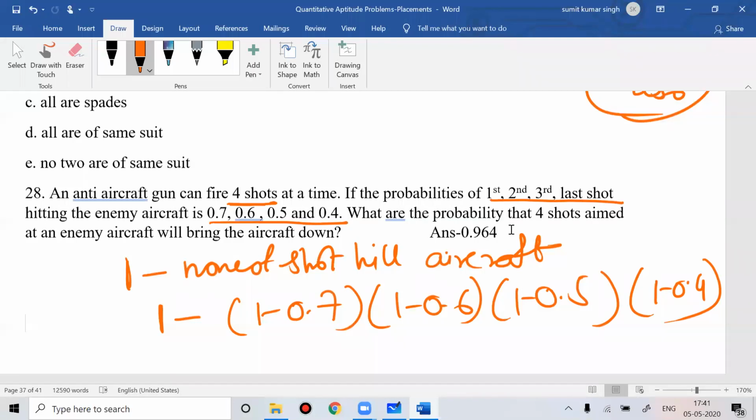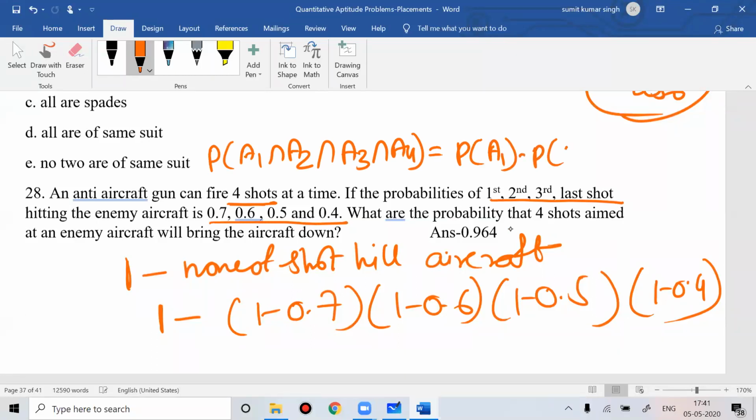Here all these events are independent events. Because they are independent events, the probability of A1 intersection A2 intersection A3 intersection A4 is nothing but probability of A1 into probability of A2 into probability of A3 into probability of A4.